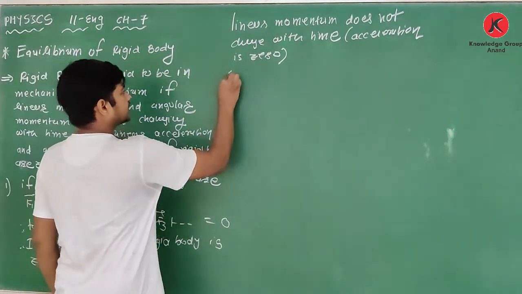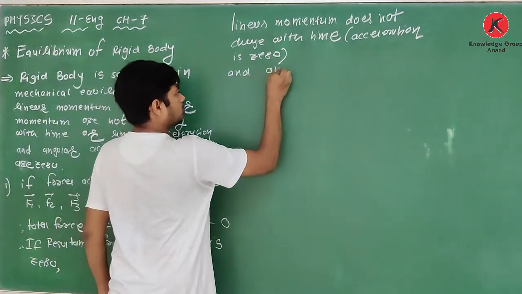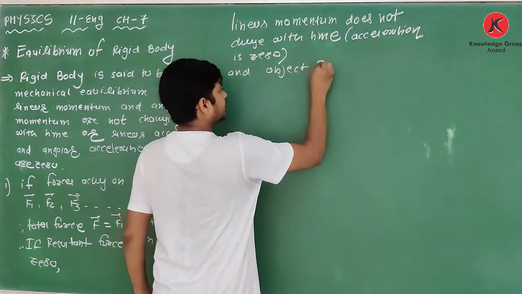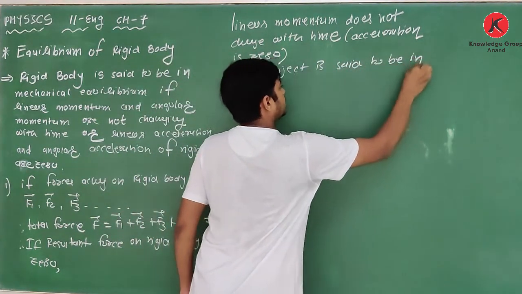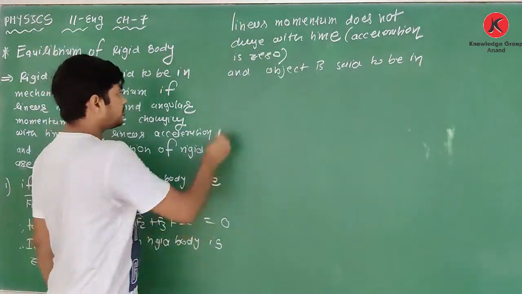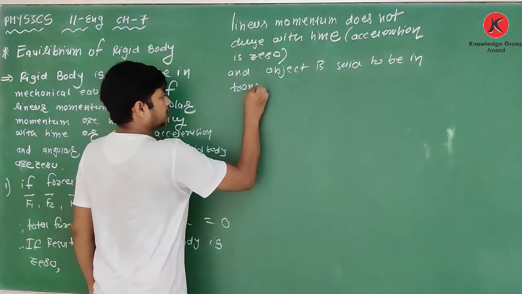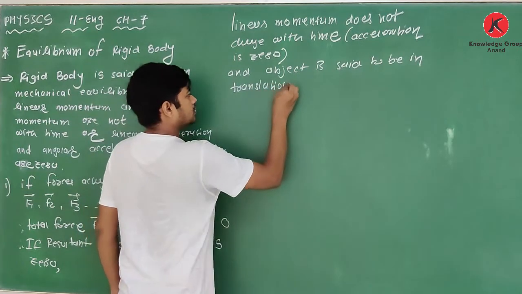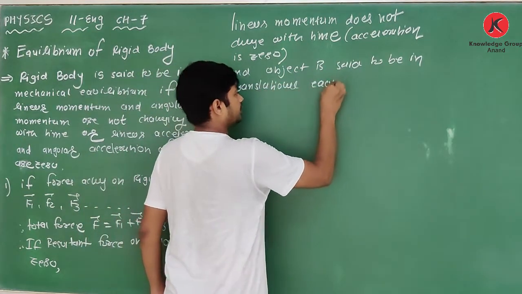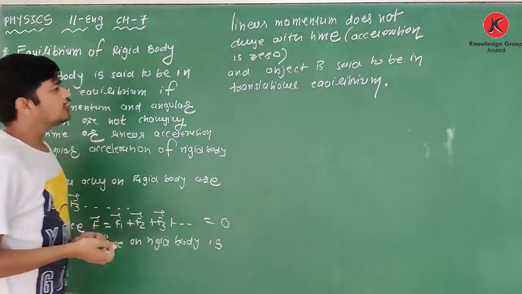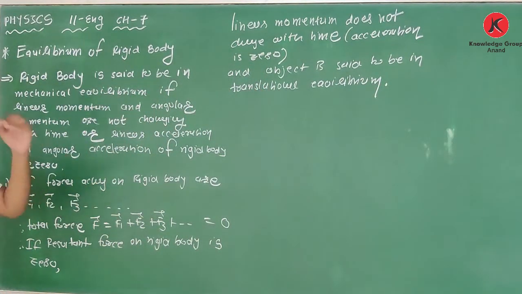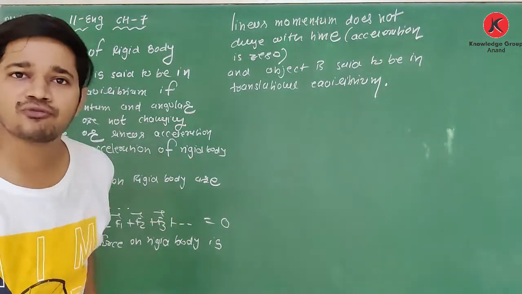An object is said to be in linear equilibrium, or you can write translational equilibrium. You already know this topic from chapter 5, equilibrium of particles.